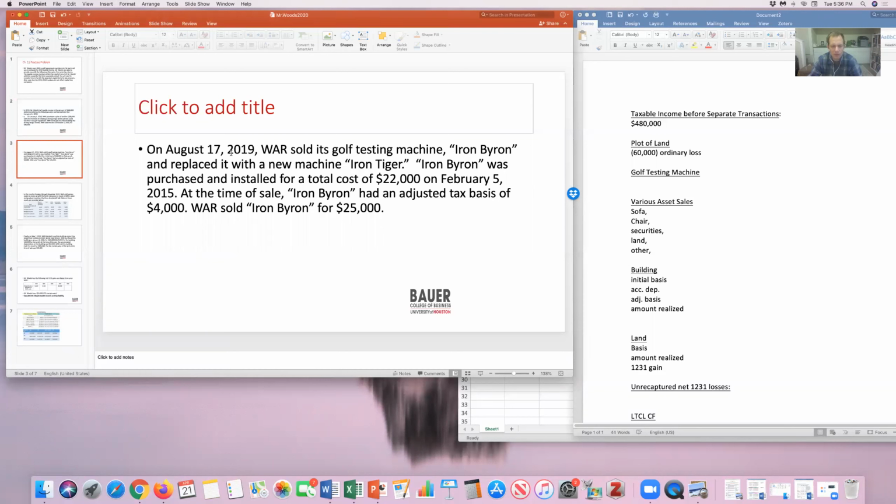On August 17th, 2019, WAR sold its golf testing machine, Iron Byron, and replaced it with a new machine, Iron Tiger. I'm guessing there's some sort of golf joke in there. I know that's Tiger Woods. Iron Byron was purchased and installed for a total cost of $22,000 on February 5th, 2015. At the time of sale, the Iron Byron machine had an adjusted tax basis of $4,000. The amount realized, the sale price, was $25,000.